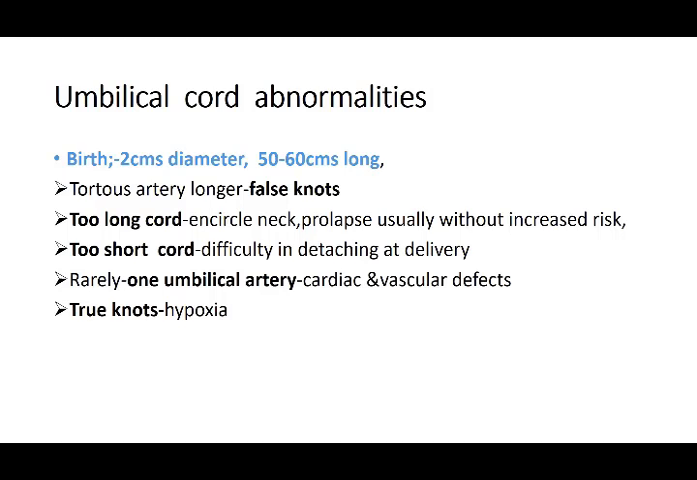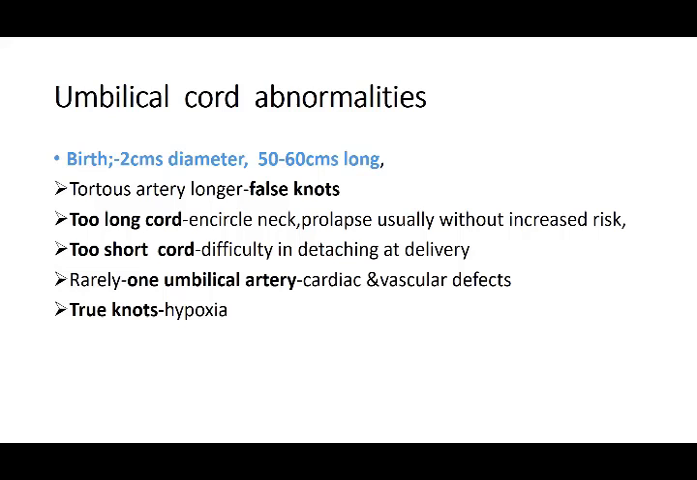Too short a cord, difficulty in detaching at the time of delivery. So if it's very short, it cannot allow the placenta to be detached at the time of delivery. So that becomes a problem, and that leads to a prolonged labor. Then rarely there can be just one umbilical artery, which can lead to cardiac and vascular defects, because the baby would be having less amount of circulation.